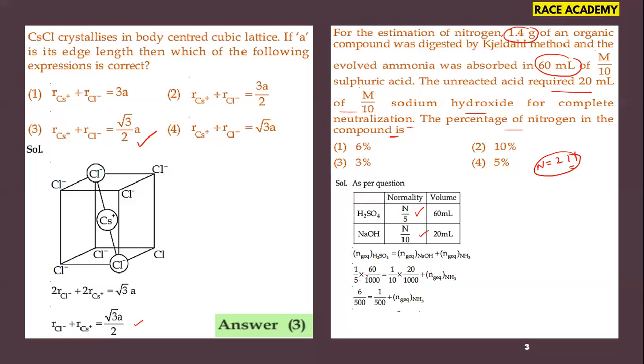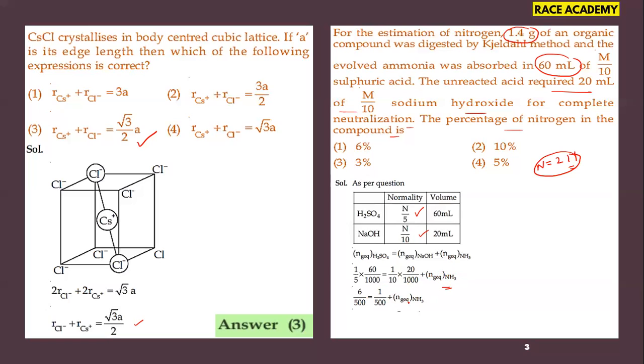So 1 by 5 into 60 by 1000 is the gram equivalents of sulfuric acid, and for sodium hydroxide they have given that the unreacted acid required 20 ml. So 20 by 1000 into its normality 1 by 10, plus the number of gram equivalents of ammonia, which we don't know.